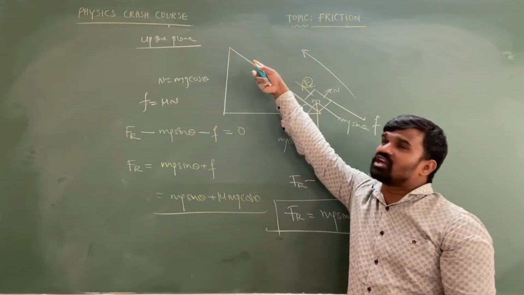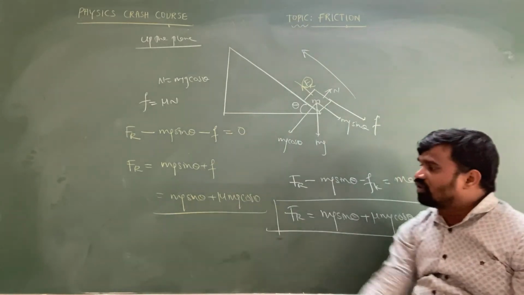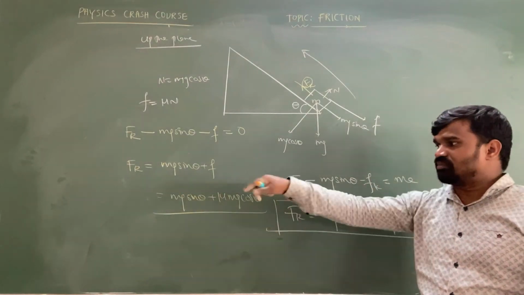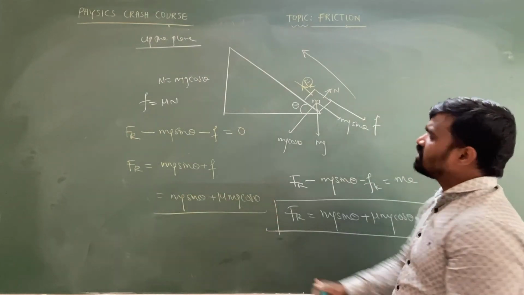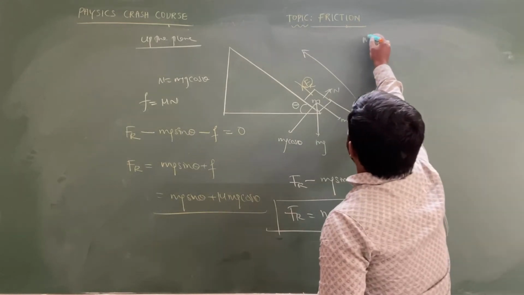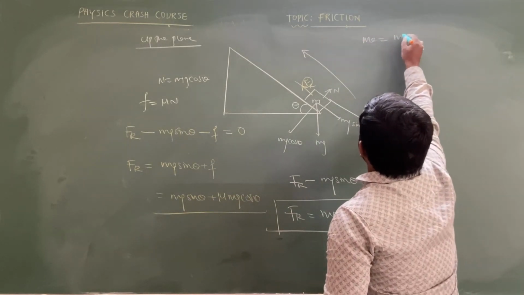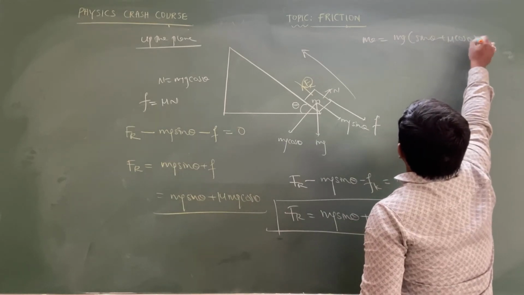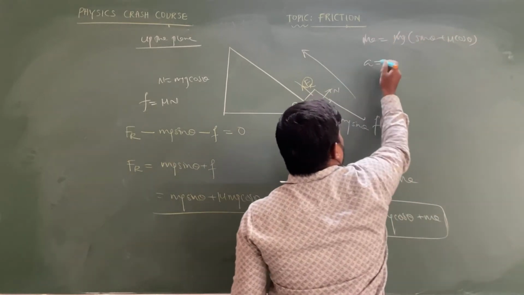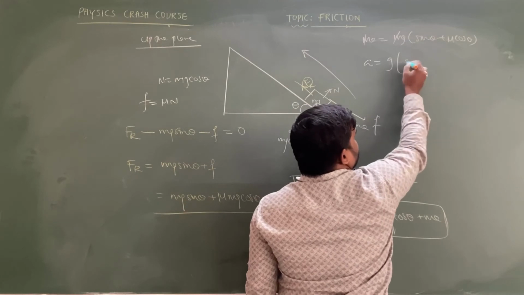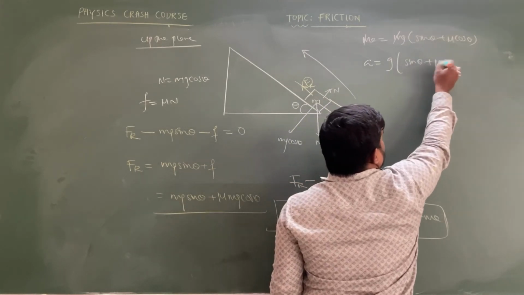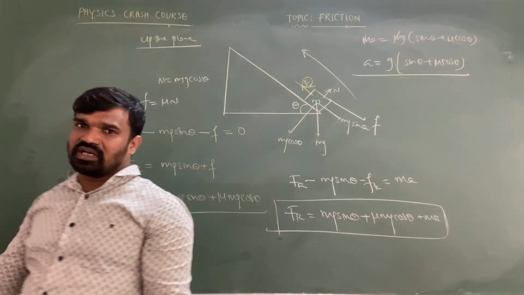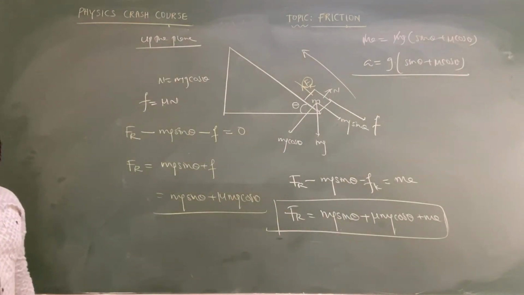As it goes upward, the resultant force is equal to mg, so ma is equal to mg of sin theta plus mu cos theta. The m cancels. What is the upward acceleration the body is getting? g of sin theta plus mu cos theta is the acceleration of the body.